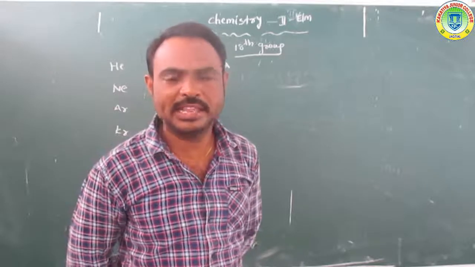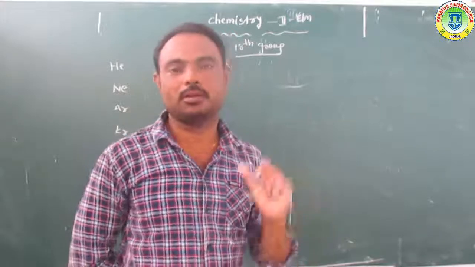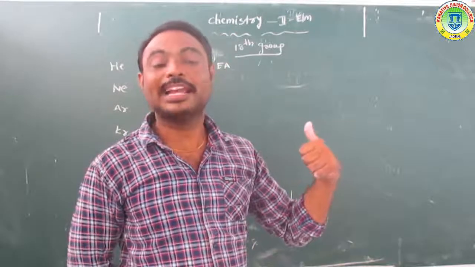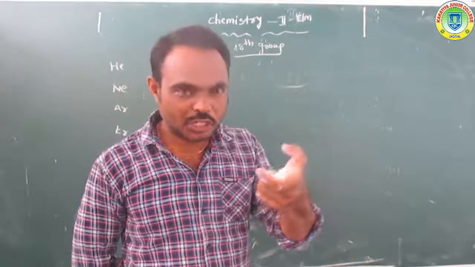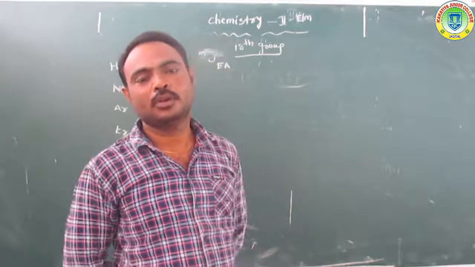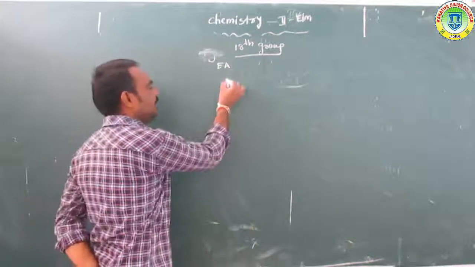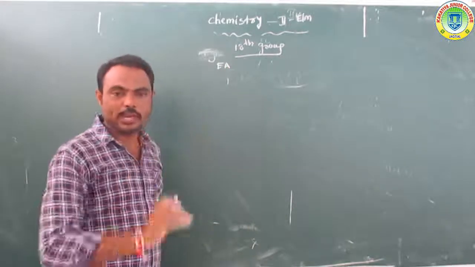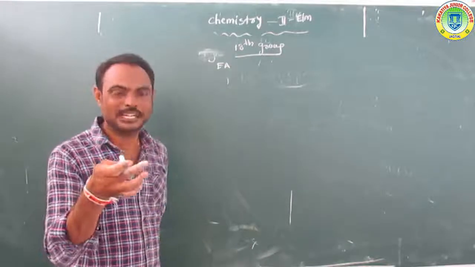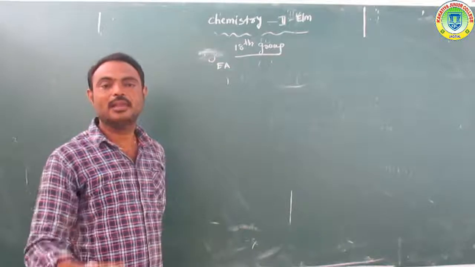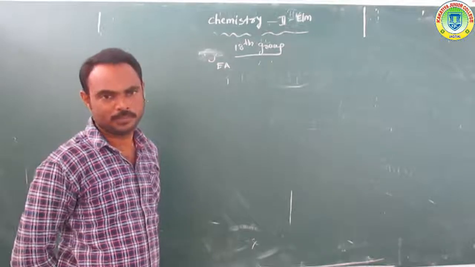Ionization enthalpy means we require some energy to remove the electron, but for electron affinity we require some energy for the addition of an electron. Overall, electron affinity means the minimum energy required for the addition of an electron to a gaseous state atom; it is called electron affinity or electron gain enthalpy.